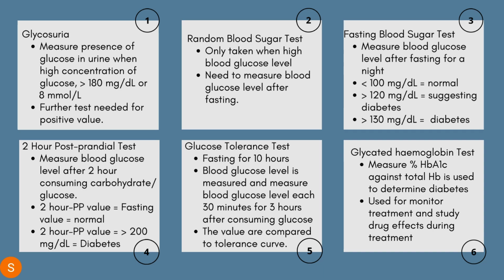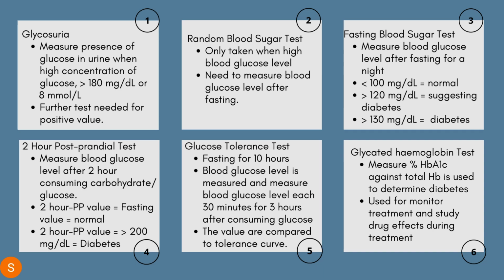The second test is the random blood sugar test, which is only taken when there is a high blood glucose level, and the blood glucose level needs to be measured after fasting as a further test. The third test is the fasting blood sugar test, which measures the blood glucose level after fasting for a night. If the glucose level is more than 130 mg per dl, the individual is diagnosed with diabetes.